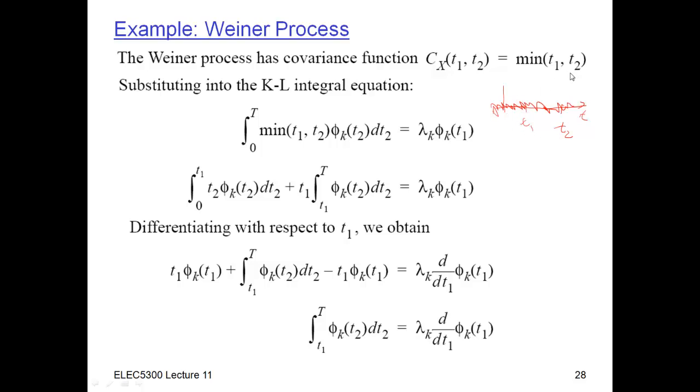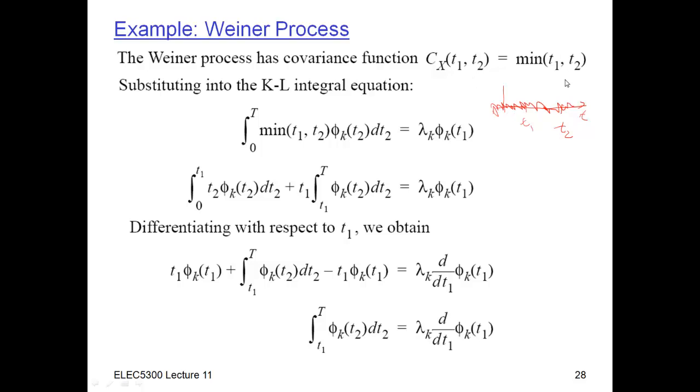If t1 is less than t2, and of course if t2 is less than t1, we choose t2. So whichever is smaller determines the covariance. If I was integrating white noise with some variance sigma squared, I would just have a sigma squared over here. But here I'm assuming that the white noise process I'm integrating has variance 1.